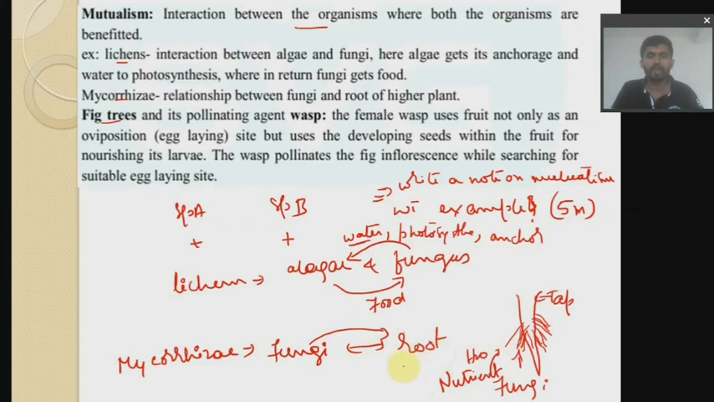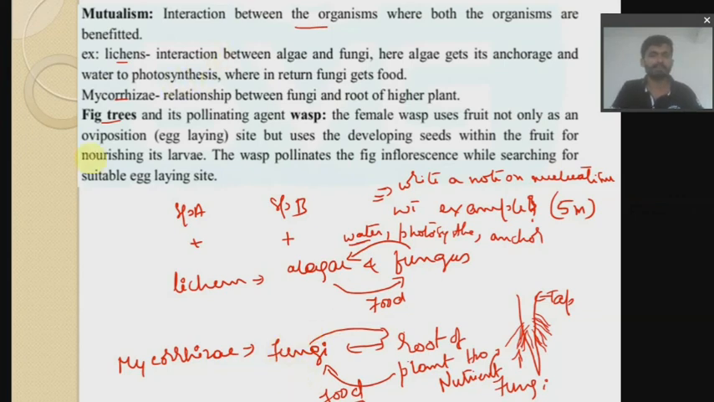At the same time, the root of a higher plant will provide the food required for the fungi. It will provide the food required for the fungi for its survival. Understand? So this is in the case of mycorrhiza.